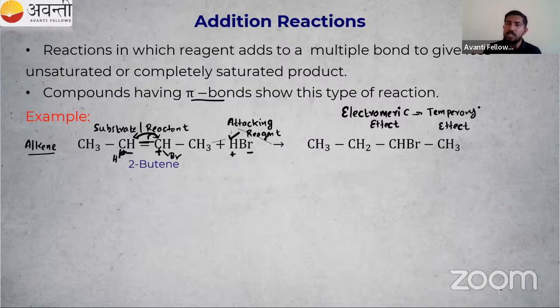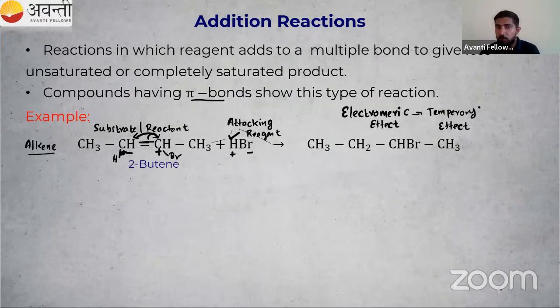Inductive, hyperconjugation and resonance are permanent effects, but electromeric is temporary. In the electromeric effect there is a shift in the pi bond or pi electron in the presence of an attacking reagent. Only in the presence of an attacking reagent will this effect take place, which is why it is known as a temporary effect. So this is our addition reaction: HBr attacking reagent, H plus and Br minus getting attached.